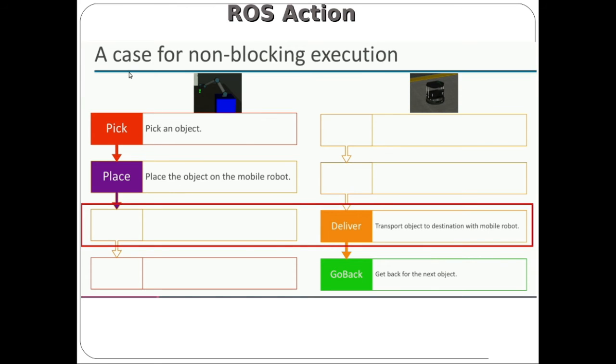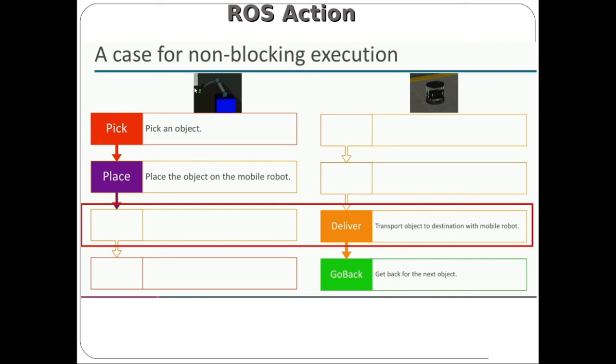In ROS action, here we have one analogy. We have one robotic arm and one mobile robot, so two different robotic systems for a particular application. My application is that this robotic arm has to pick an object and place it onto my mobile robot. The robotic arm will pick an object from the conveyor and place it onto the mobile robot. The mobile robot will transfer the object to the inventory. So this is my application.